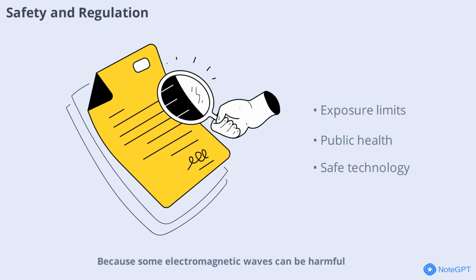Because some electromagnetic waves can be harmful, governments and organizations regulate their use. Limits are set for exposure to X-rays, gamma rays, and even radio frequencies. These regulations protect public health while allowing us to benefit from the spectrum's many uses.